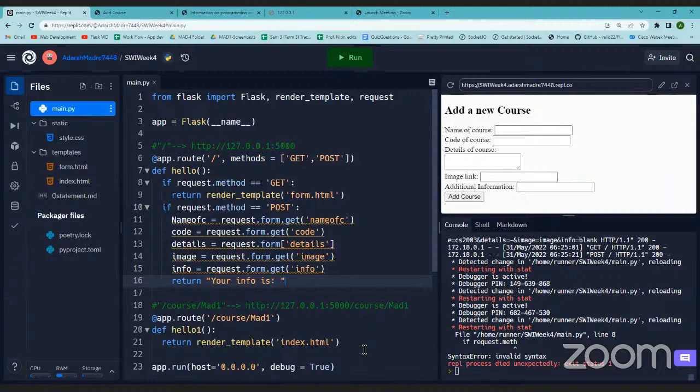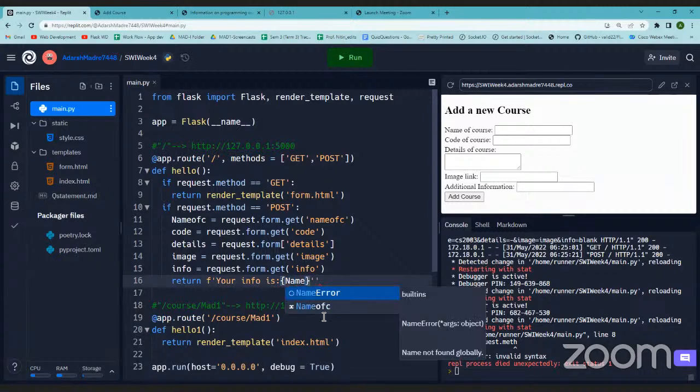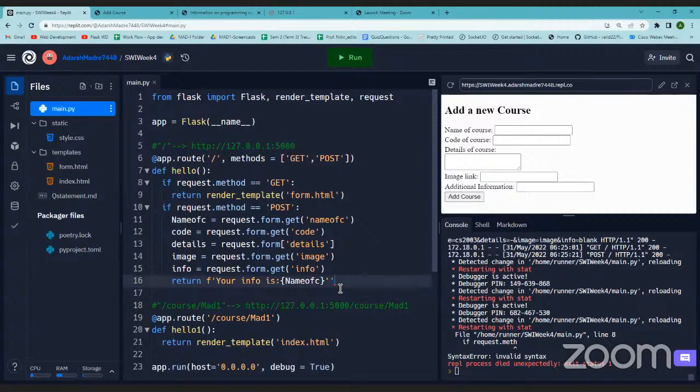All right. So I'll see if we are getting the correct result. Okay, let's run this again.